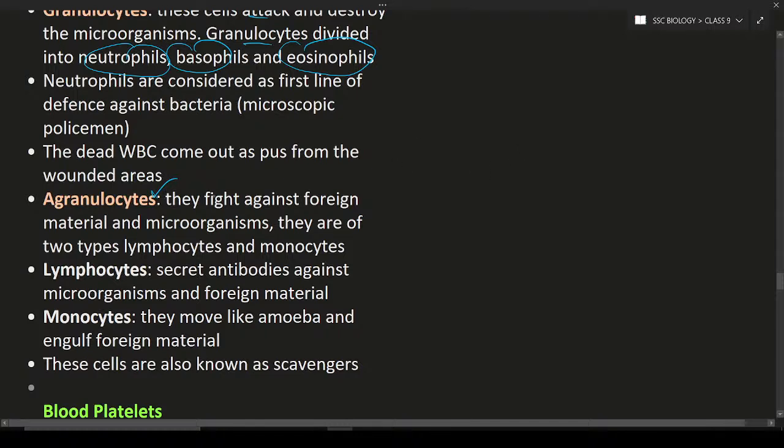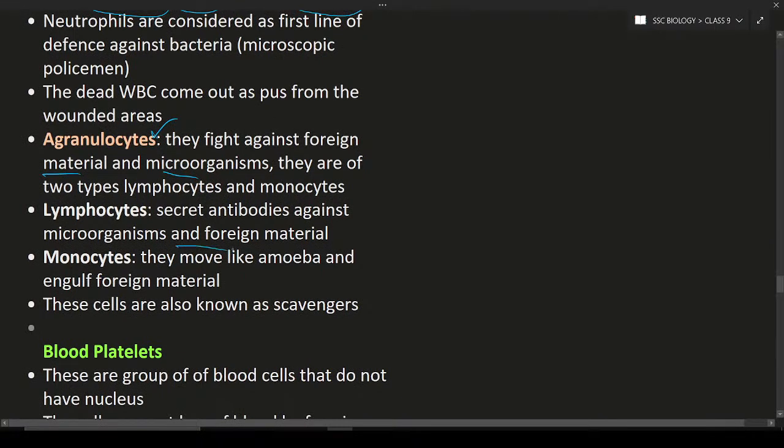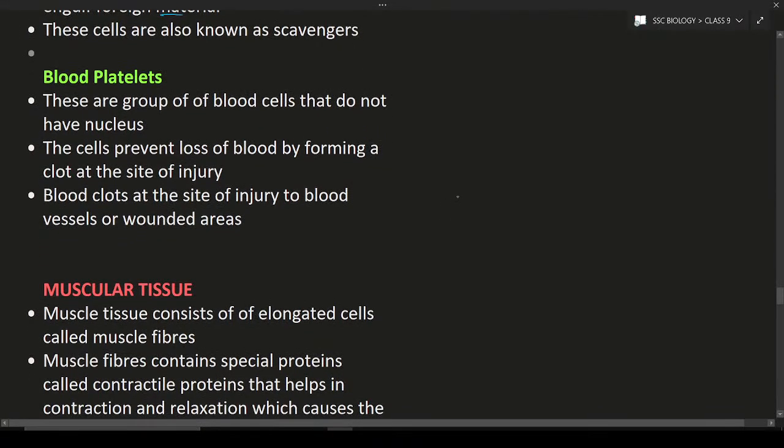Agranulocytes fight against foreign material, like dust particles, microorganisms, or anything which doesn't belong to the body. There are two types: lymphocytes and monocytes. Lymphocytes secrete antibodies against the microorganisms and foreign material. Monocytes move like amoeba and engulf the foreign material. They are also known as scavengers, which means they eat other materials. Whatever leftover waste materials are in the body, in the blood, they are going to clear all of that. Next is the blood platelets.